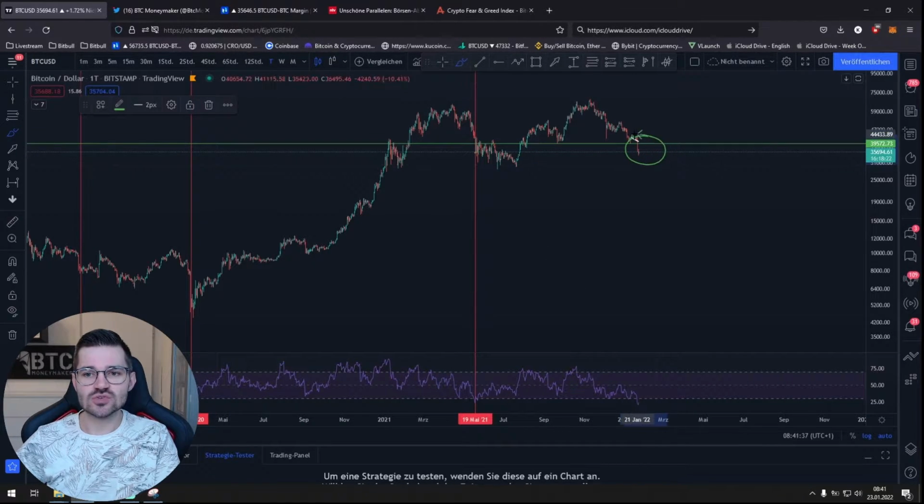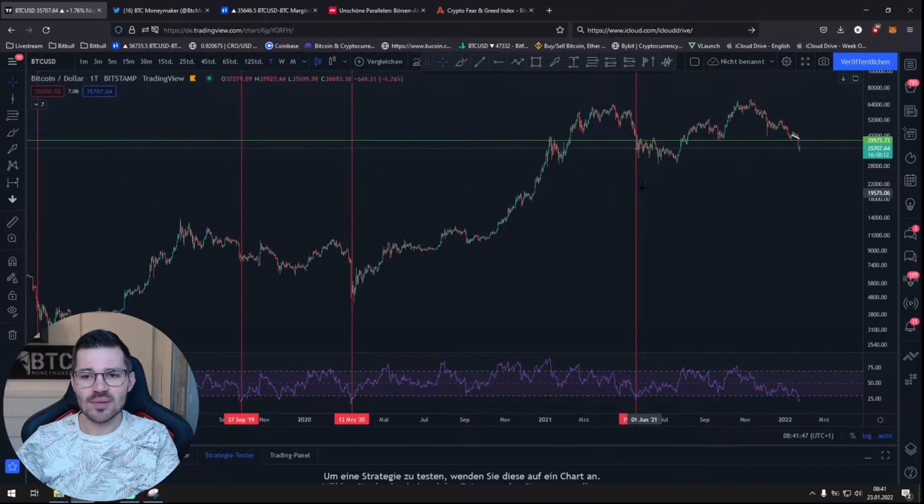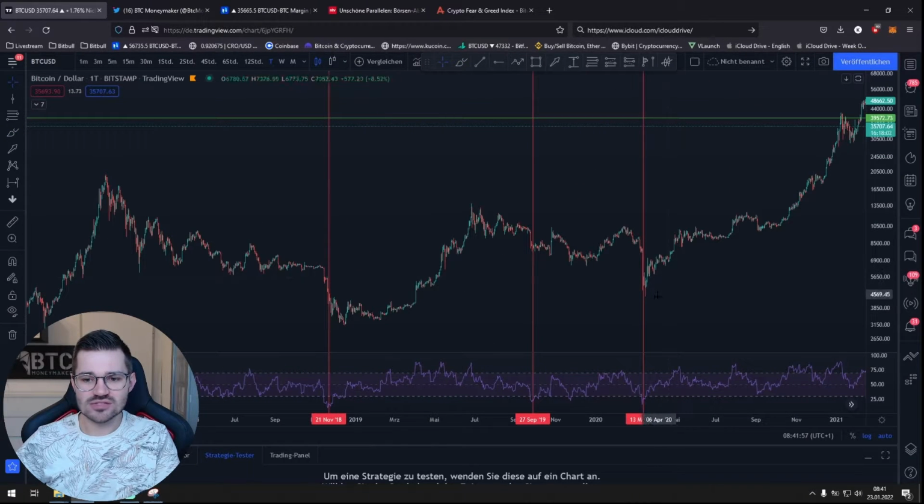So one thing we see here is that the RSI is very oversold at the moment, at the lowest point that we've had in a very long time. That happened last time during the Elon Musk crash, where we had a bit of a consolidation phase, and then we had another period of selling, and then we pushed back up. Another example is the one that we had during the Corona crash in 2020, where there was a big sell-off, but also a lot of buyers came in and regulated the market again. There we also had almost 16 points for the RSI.